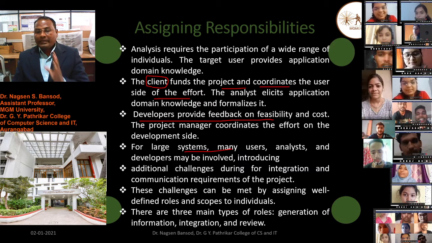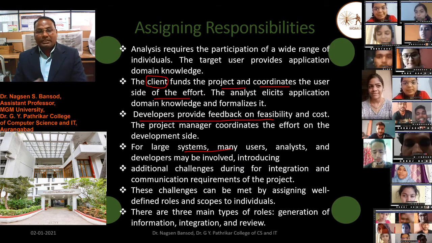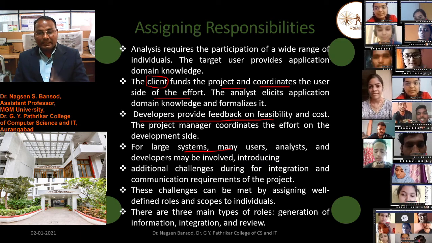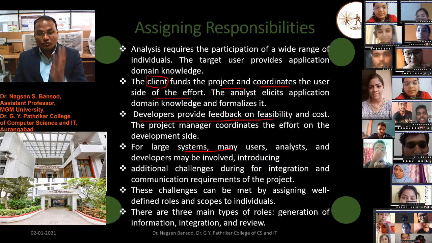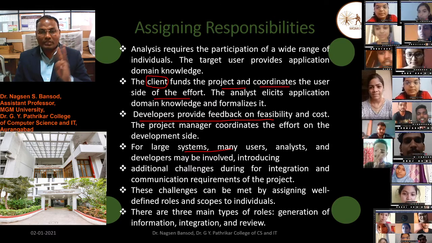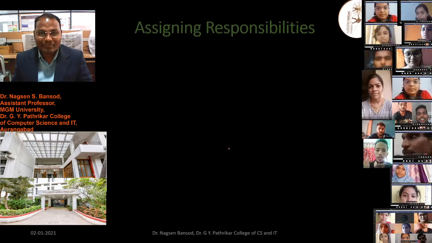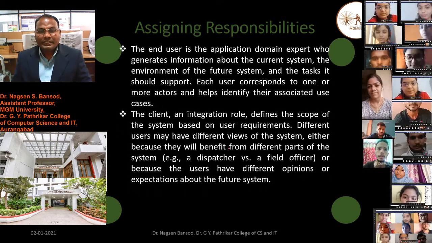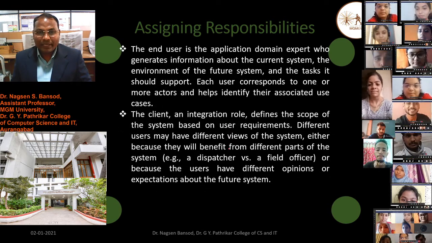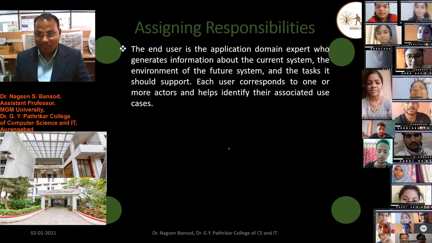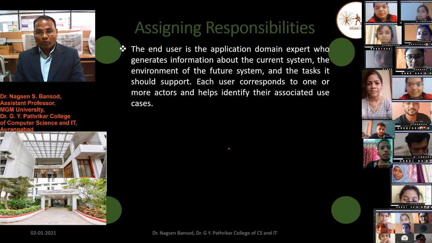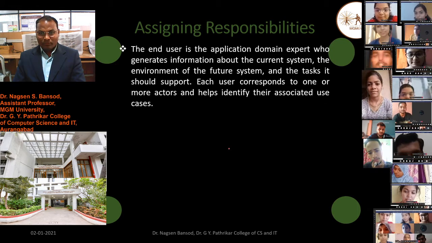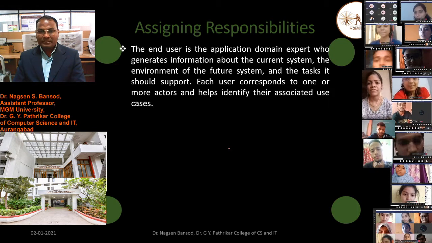There are three main types of roles: generation of information, integration, and review. The end user is the application domain expert who generates information about the current system, the environment of the future system, and the tasks it supports.